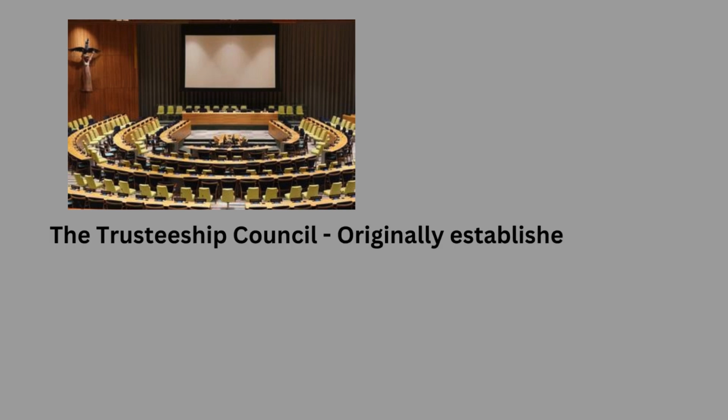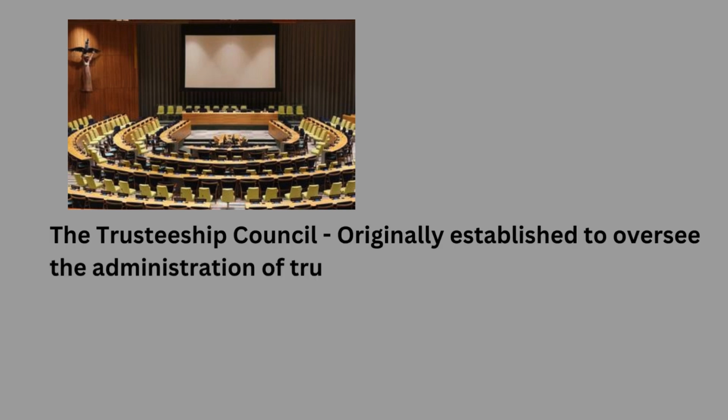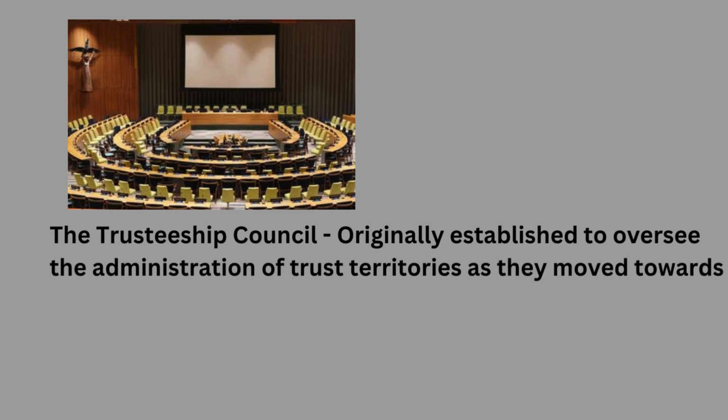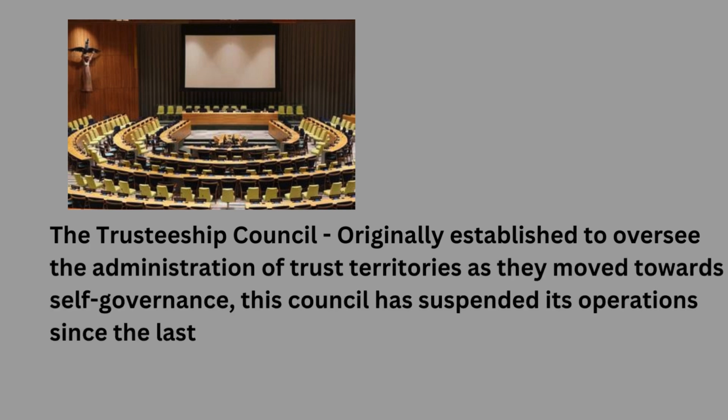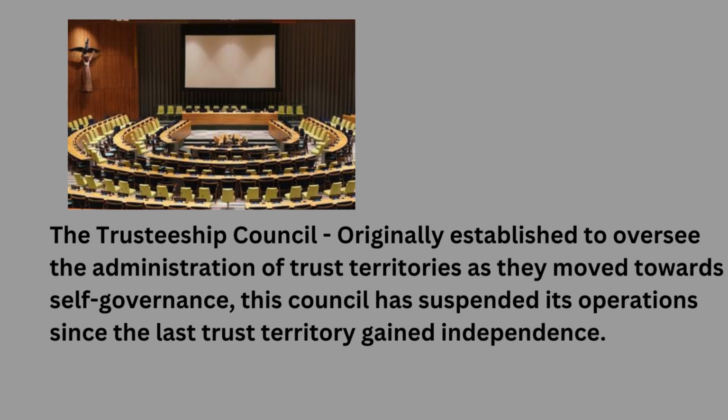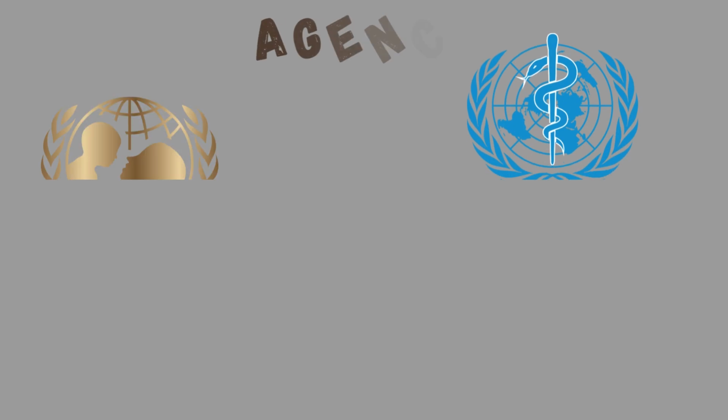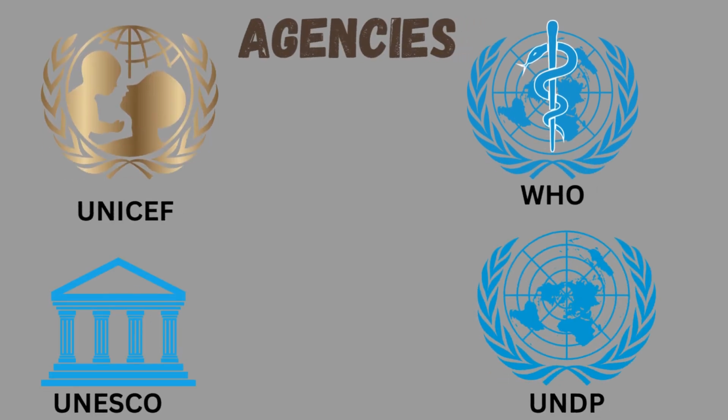The Trusteeship Council, originally established to oversee the administration of trust territories as they move towards self-governance, has suspended its operations since the last trust territory gained independence. In addition to these principal organs, the UN operates through numerous specialized agencies, programs, and funds, such as UNICEF, WHO, UNESCO, and UNDP, which focus on specific areas like health, education, and development.